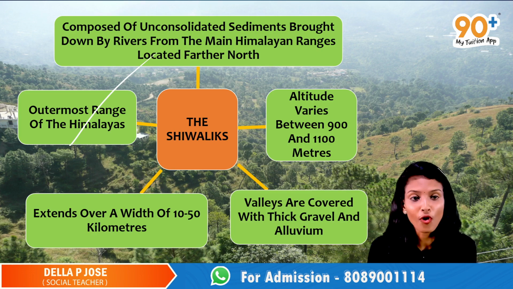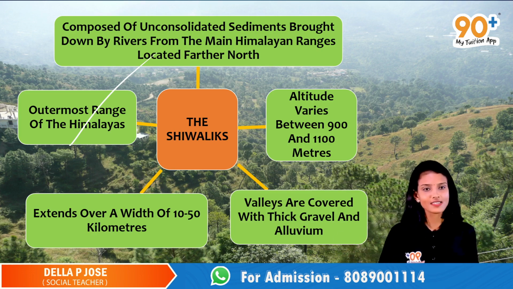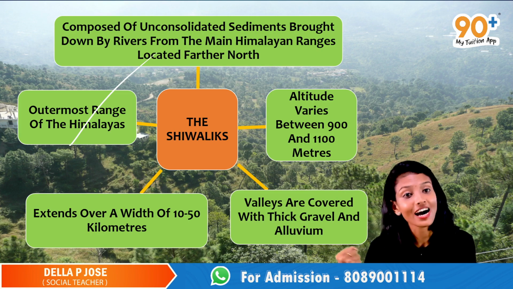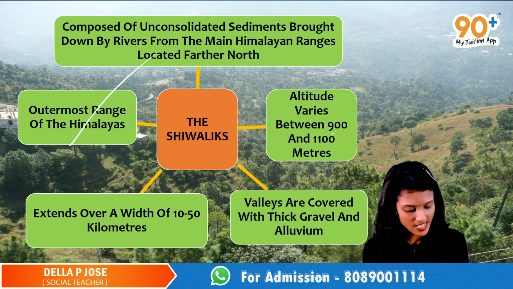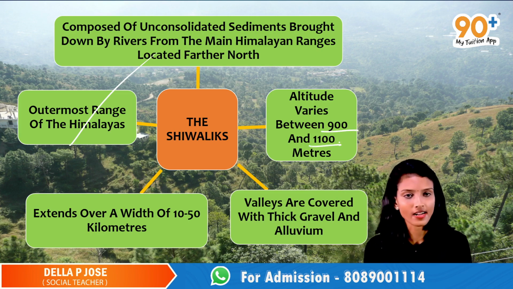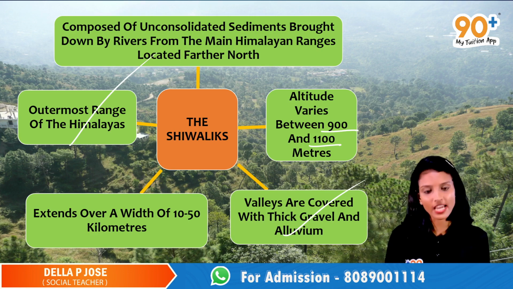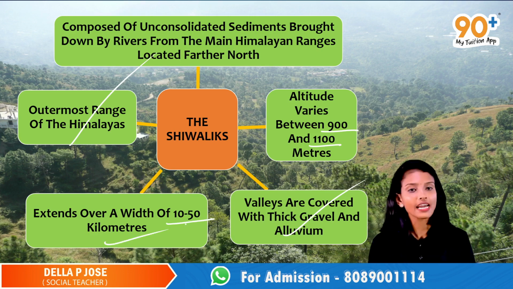How are these ranges formed? These ranges are formed as a result of the sediments which were brought down by the major Himalayan rivers, and the altitude varies from 900 to 1100 meters. The valleys of these ranges are covered with thick gravel and alluvium, and the width of these ranges is between 10 to 50 kilometers.